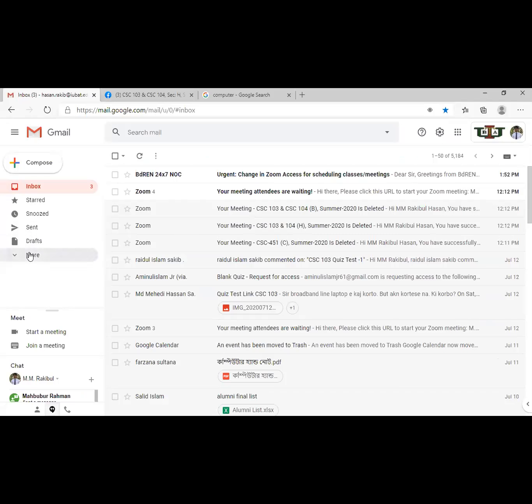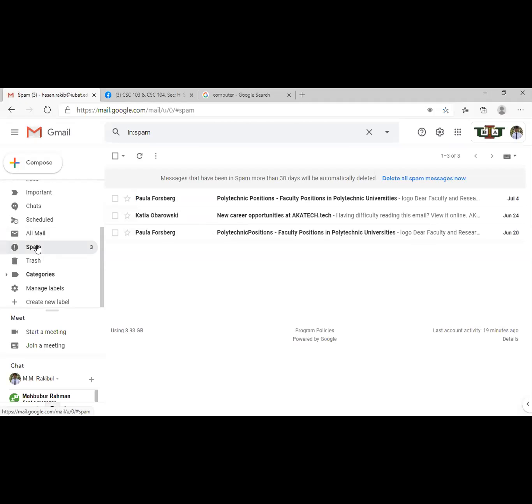If you click on this more, then if you scroll down here, you can get the spam messages. Can you see the messages? So these are the things we have here. Our IBT server is basically considering these to be suspicious mail. So that's why it sends these emails not to the inbox, but inside this spam folder. So this is the spam folder. Is it clear to you? Yes, sir.